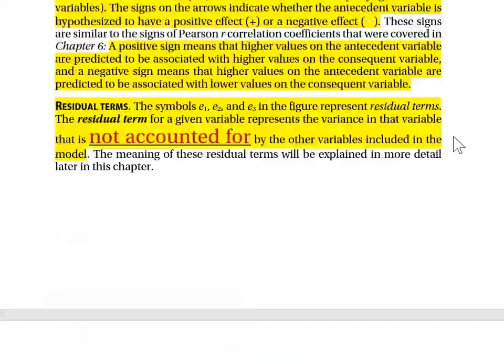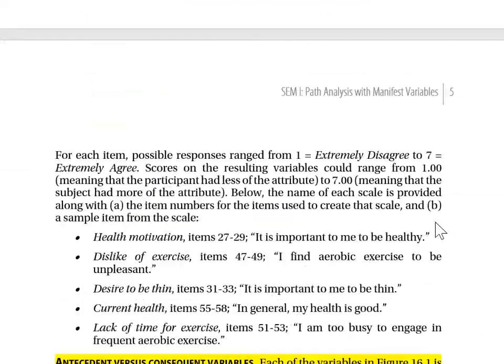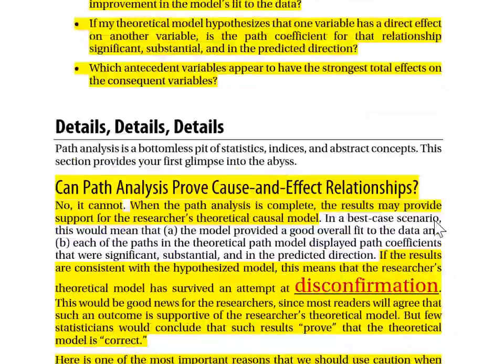To refresh your memory, let's go back and look at our path model. We're going to perform path analysis to see if there's support for this path model developed by Dr. O'Day. She's trying to identify the variables that determine exercise sessions. Based on review of previous research and theory, she's developed a model in which exercise sessions is directly determined by health motivation and dislike of exercise. Health motivation is determined by a desire to be thin and current health. Dislike of exercise is determined by current health and a lack of time for exercise. And in my last video, I had left off at page 6, so we will resume there.